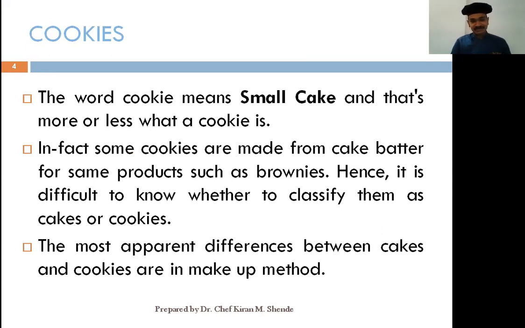But the most apparent difference between cakes and cookies is the makeup methods. Now, these makeup methods divide or bifurcate them into cakes and cookies. If you have seen my video on cake making, you will be able to understand what makeup methods are used for cake manufacture and what makeup methods are going to be used for cookie making. So these makeup methods we will be understanding in the third part of the cookie chapter.